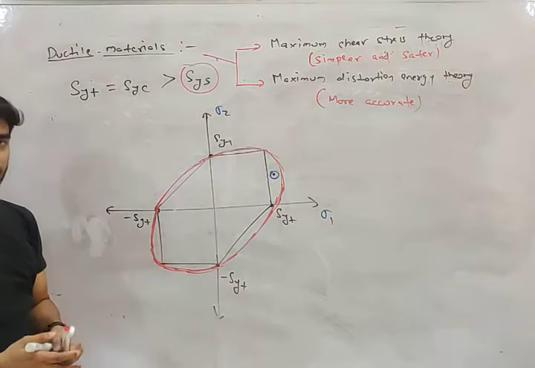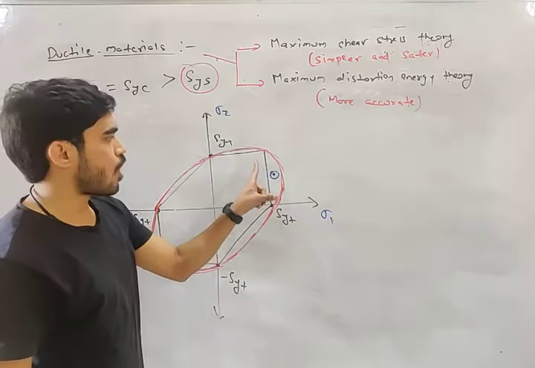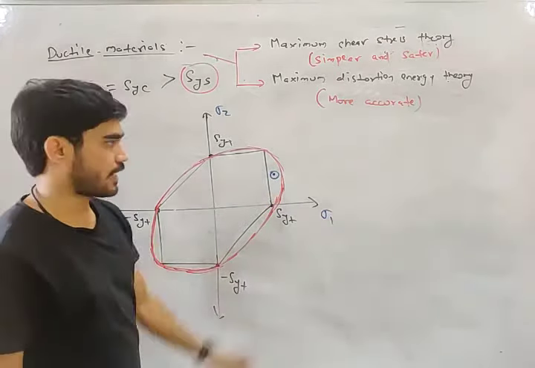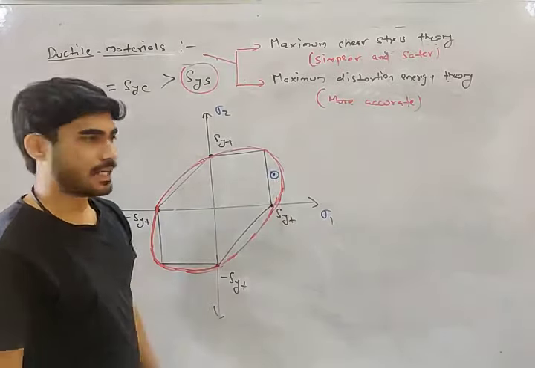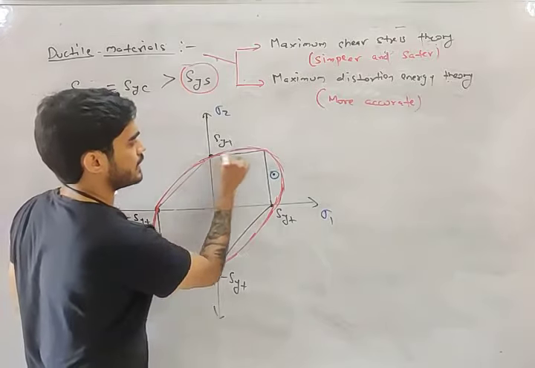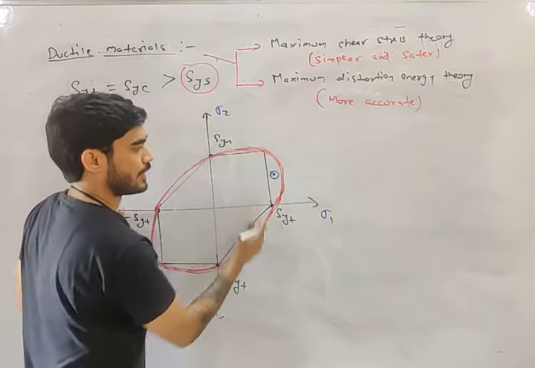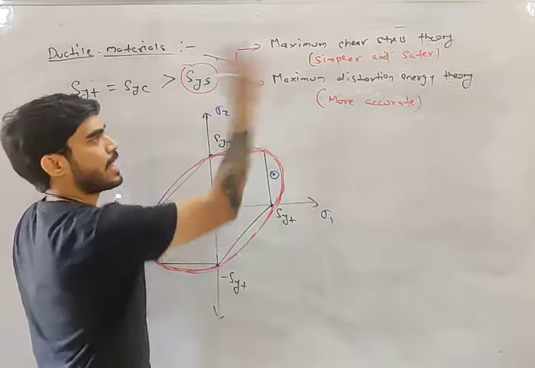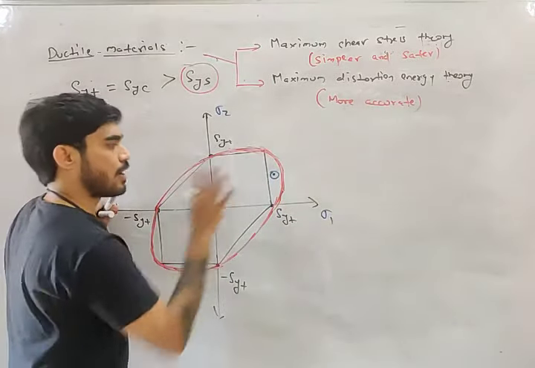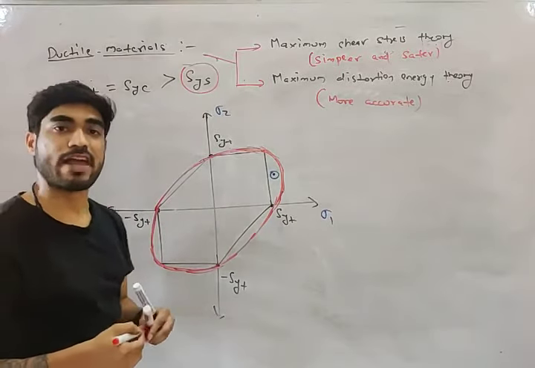What does it mean? It is safe from von Mises theory, but it is not safe from shear stress theory, right? If the point is here, it is safe from von Mises theory. Look at this. Boundary of von Mises is here. It is inside the boundary of von Mises, but it is outside the boundary of maximum shear. So according to von Mises theory, it is safe, but according to shear stress theory, it will fail.